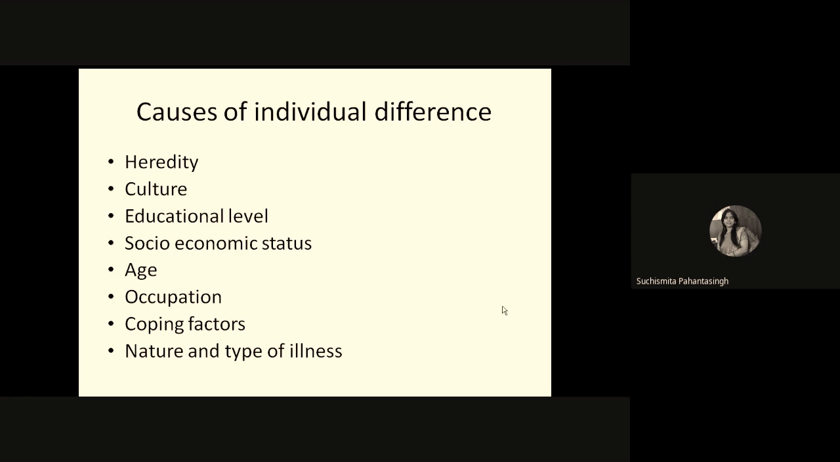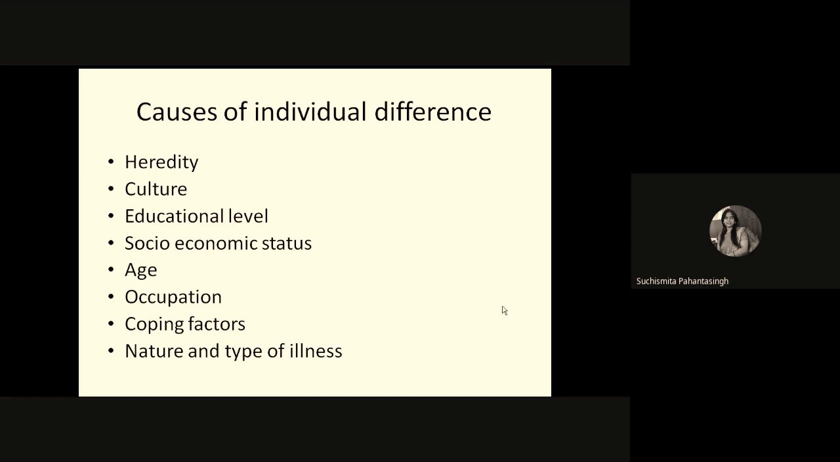Then coping factors. Some people can adjust to any situation, but others cannot adjust to any situation. They are always losing their hope, they don't have any confidence to handle the situation. They have very low self-esteem and low self-confidence to handle the situation.